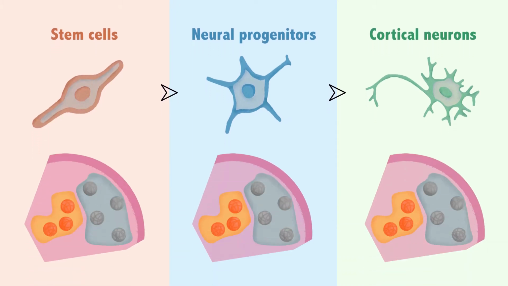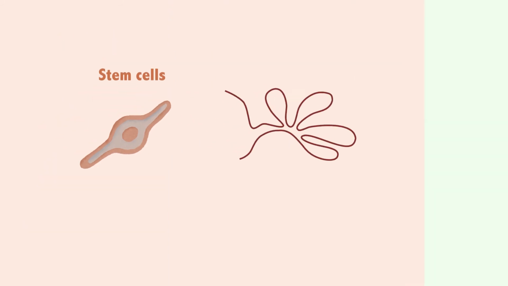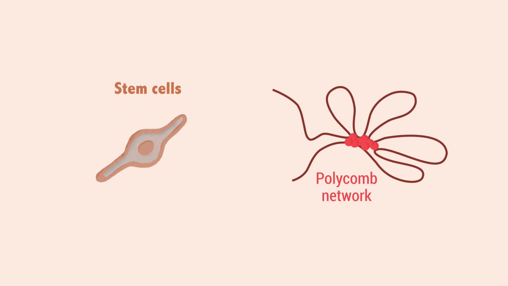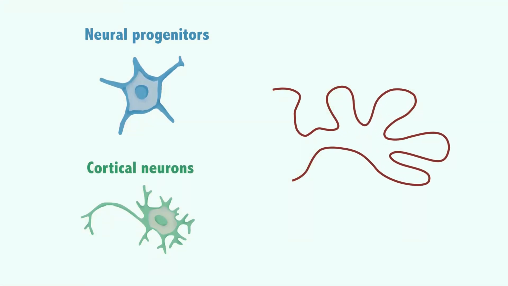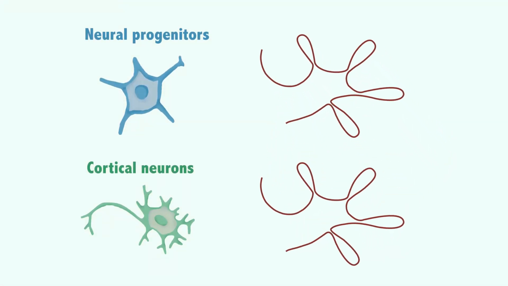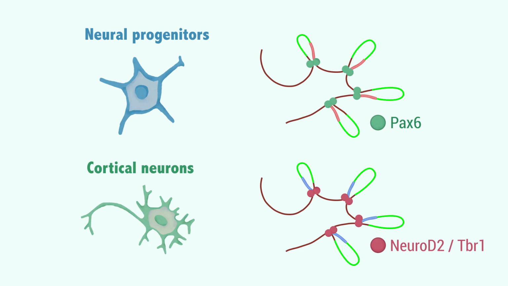During neural differentiation, contacts between active topologically associating domains become less pronounced, while inactive topologically associating domains interact more strongly. An extensive polycomb network in stem cells is disrupted during neural differentiation, while dynamic interactions between neural transcription factor binding sites are established. Finally, cell-type specific enhancer-promoter contacts are established concomitant to gene activation.